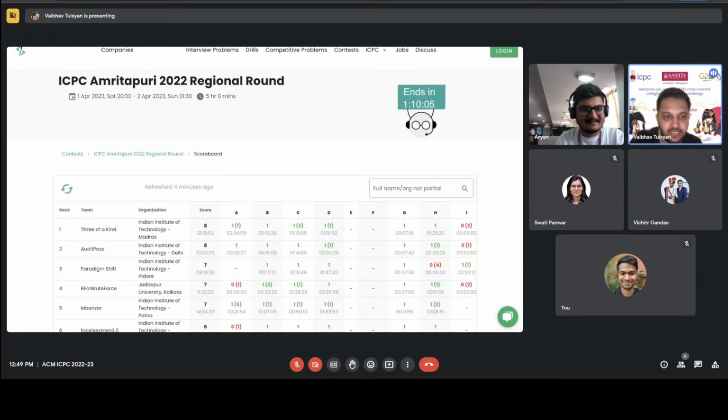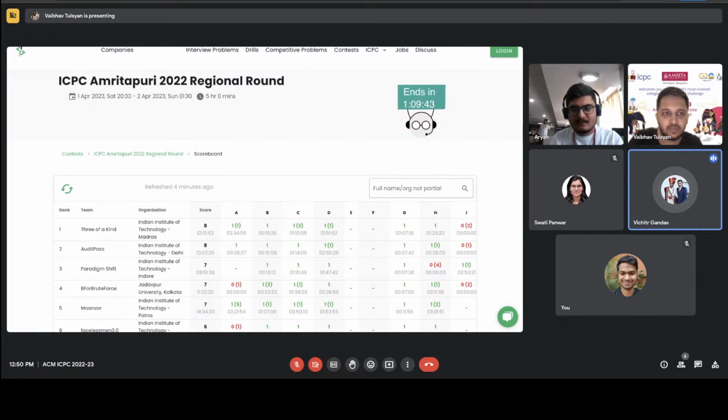Stressman is getting TLE on make it 0. Faceless man, yes, they need some more time. Their idea mostly looks correct to me. I don't think at a high level there's much of a problem. I'll just share it with you. We have around 10 minutes to scoreboard freeze, right? Yeah.